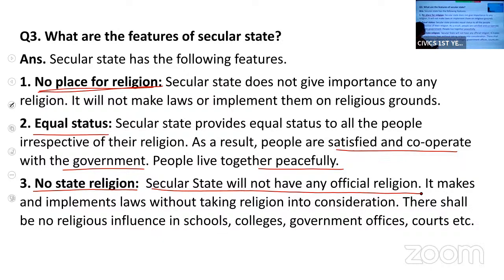And there shall be no religious influence in government schools, colleges, offices or courts. In a secular state, religion is a personal matter of an individual, and the state, that is the government, does not interfere in the religious matters of an individual. That is why we call India a secular state.